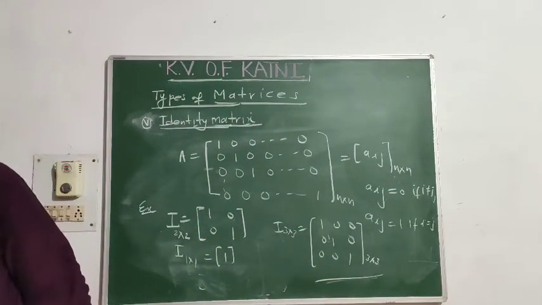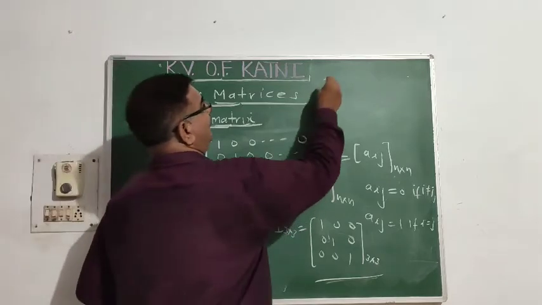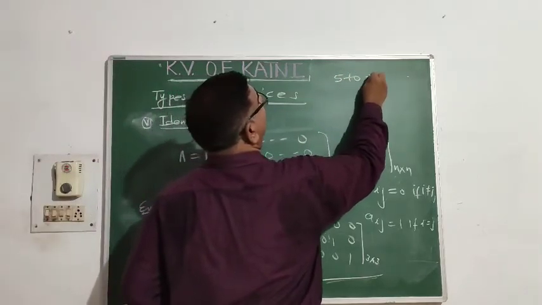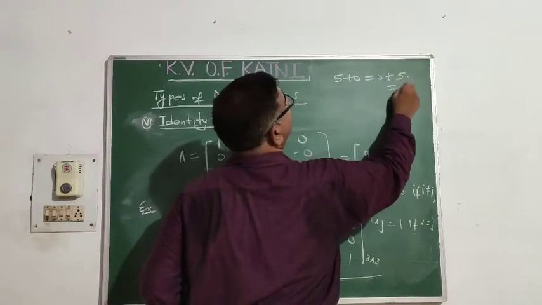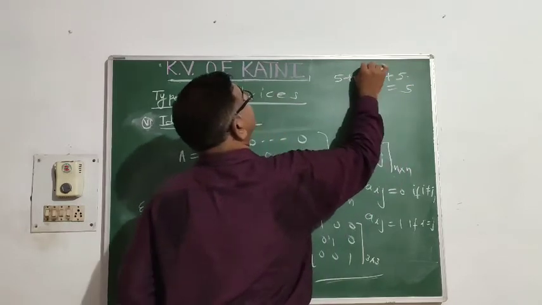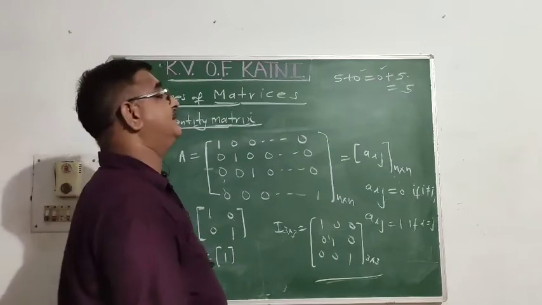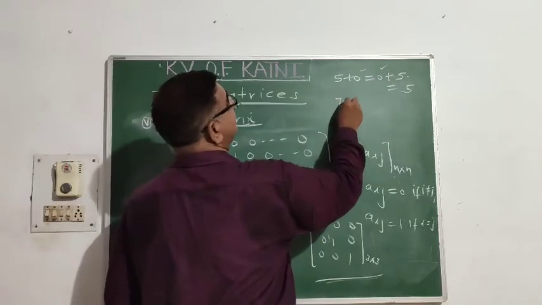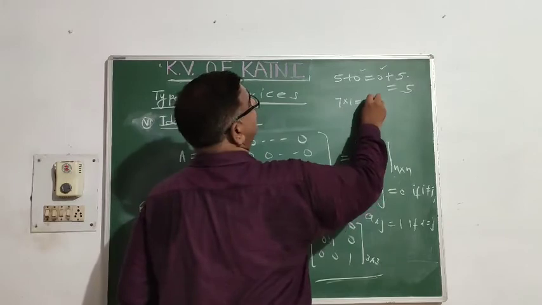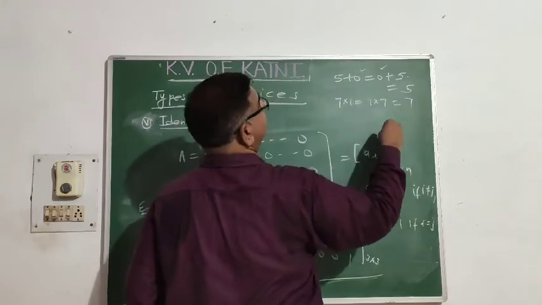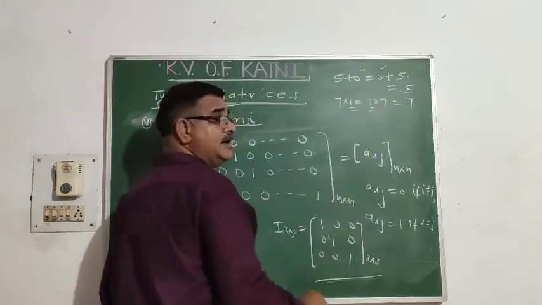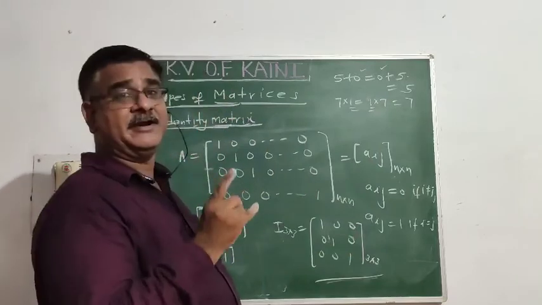Suppose the additive identity, आपको याद होगा 5 plus 0 or 0 plus 5 is always 5. So 0 is called additive identity element, whereas 7 into 1, 1 into 7, it is 7. So 1 is called multiplicative identity element.